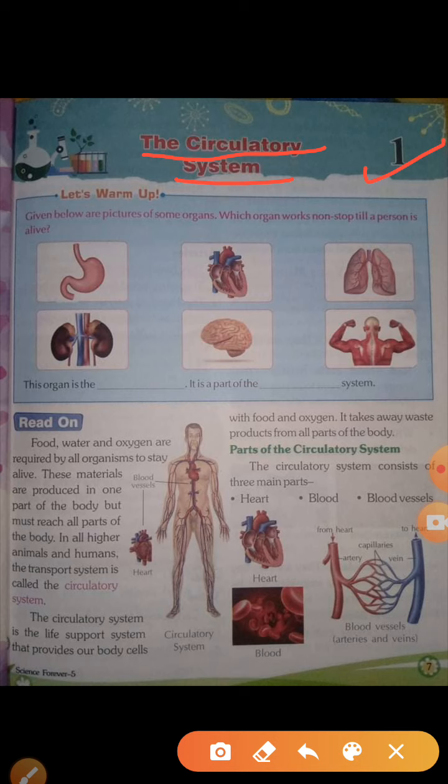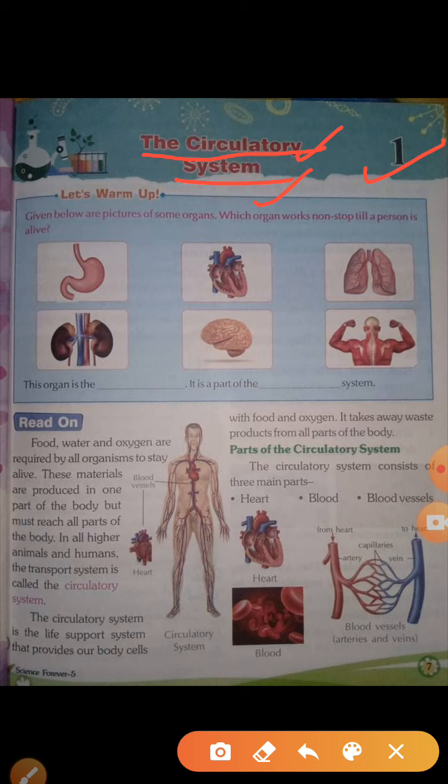Again you fill that tank, and again you use that water by the tap. So this is the way to move, this is the way of circulation. So this is the simple way: the flow of something is circulation. Same as we will read about the circulatory system.